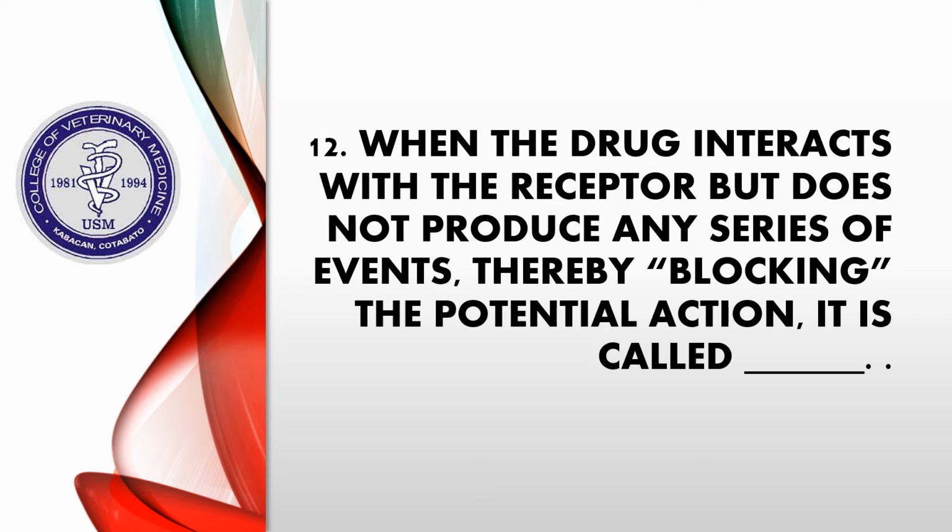And again, when we say antagonist drug, it has affinity to the receptor, but it will not produce an effect. It has no intrinsic activity. So the value of its intrinsic activity is equal to 0. Based on our lecture, there are two types of the antagonist drug, the non-competitive and the competitive.